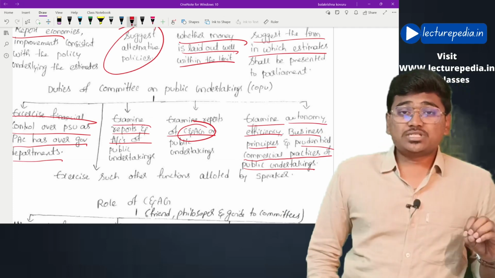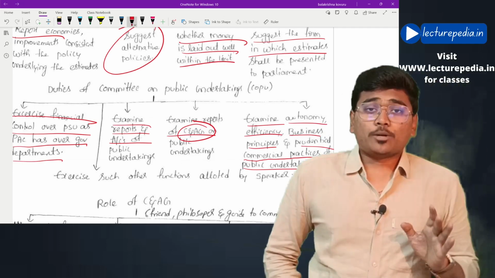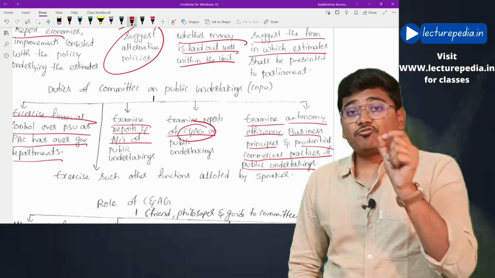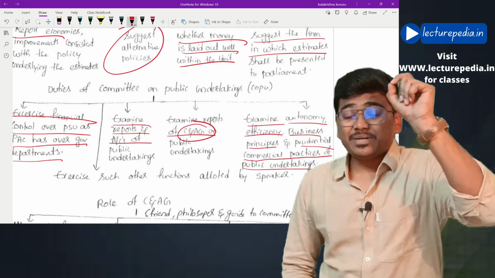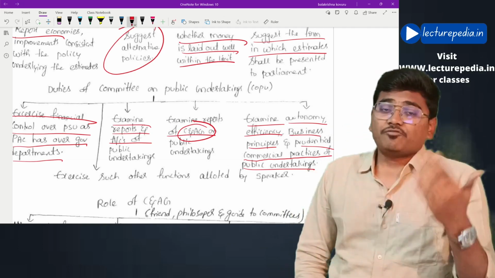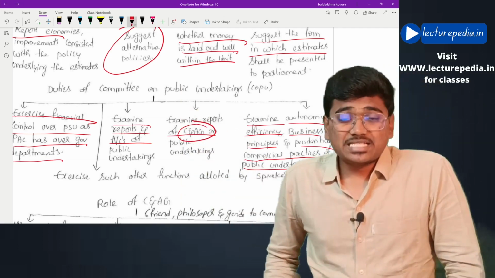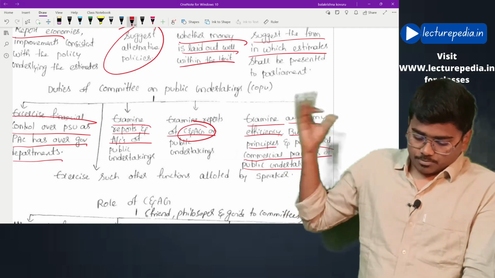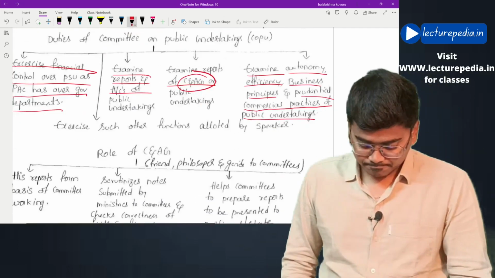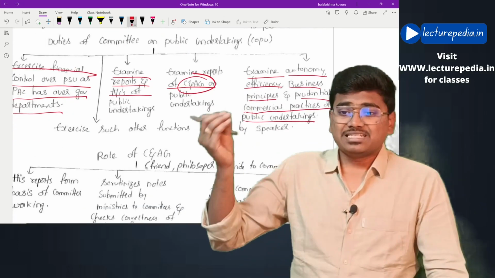Along with these duties, the Committee on Public Undertakings will also perform those duties which are assigned by the Speaker. The Speaker may from time to time assign certain duties to this COPU. Even those have to be performed by this COPU. These are the duties of the three committees.